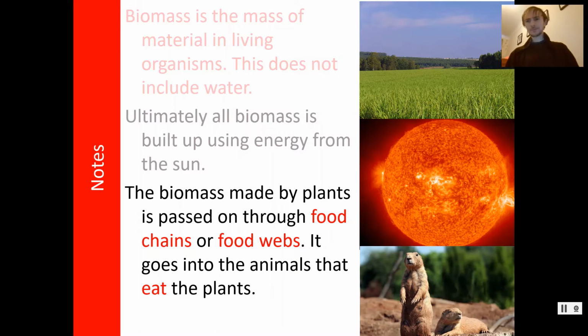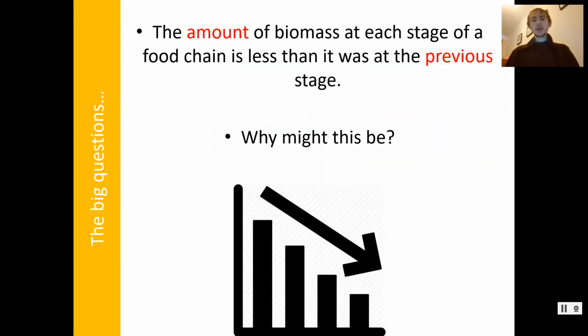Right. So, each time you go up a trophic level, the biomass reduces. Why would that be? Have a think about that. Why would that be? Why is it that if I look at the biomass of, say, wheat, there's a huge amount more biomass of wheat than there is biomass of humans eating the wheat. But why? Why can there not be a higher biomass of humans?